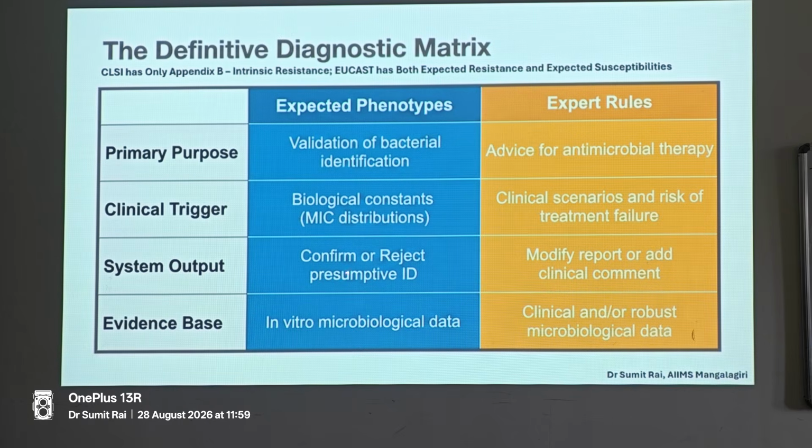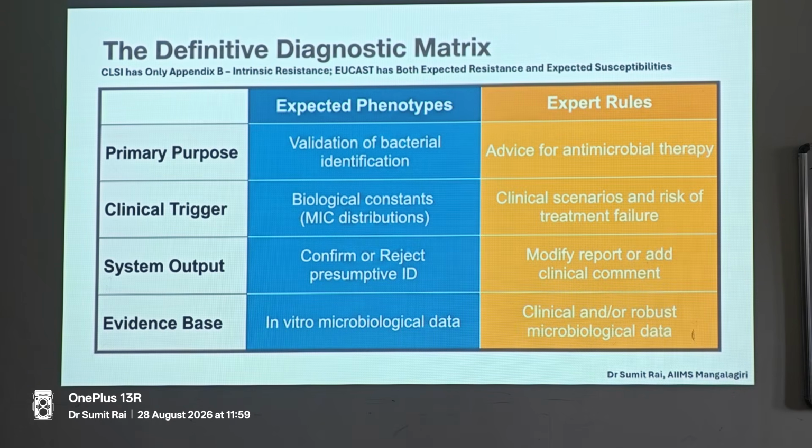Then you have to confirm or reject the presumptive ID. Same if I give you the example of group A streptococcus: if it is coming out penicillin susceptible, either your disc is not working or, if the QC is correct, that means your strain identification is wrong. So that is why you should expect the phenotype.